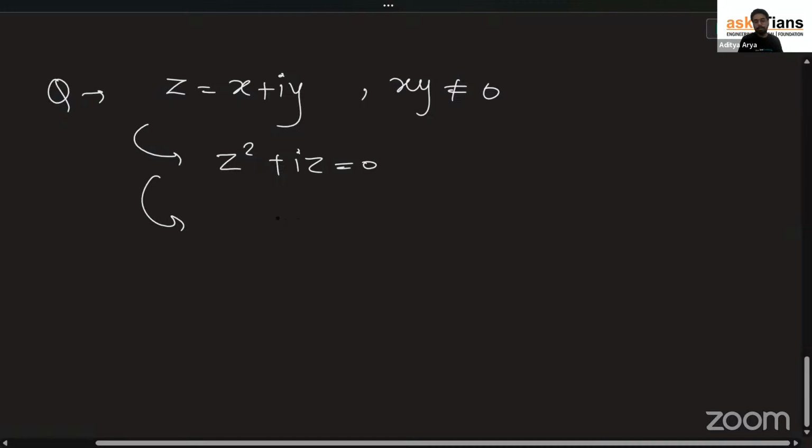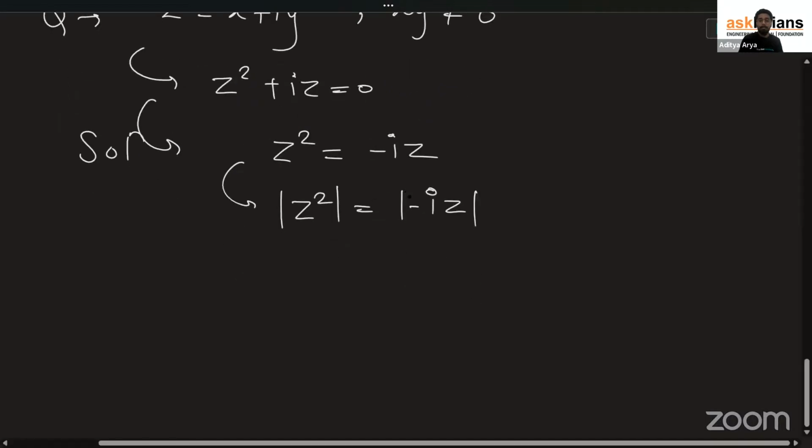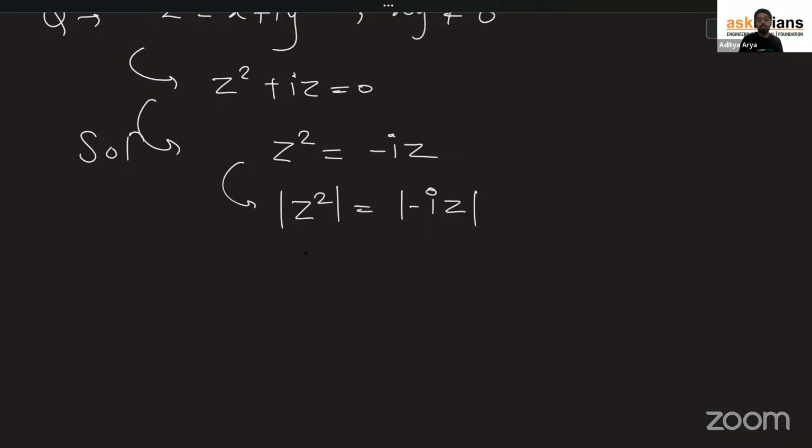What we just have to do, take it on the other side. Now, solution starts from here. z square equals minus of z. Now, what you will do? Take modulus both the sides. If you take modulus both the sides, this is what we are having. Now, we have read modulus of z or iota z or minus iota z, they all are same. All right. So this will become modulus of z square is equal to modulus of z.